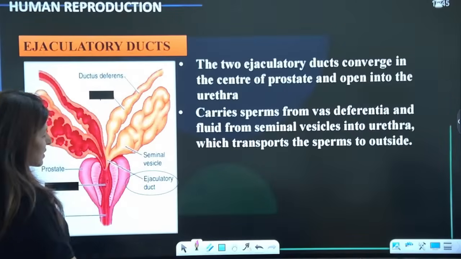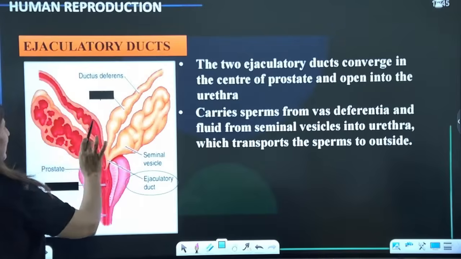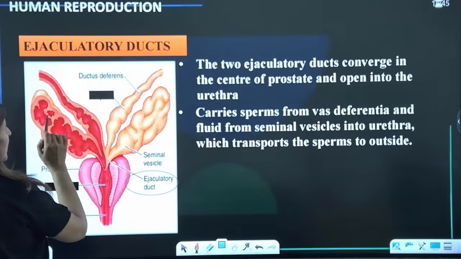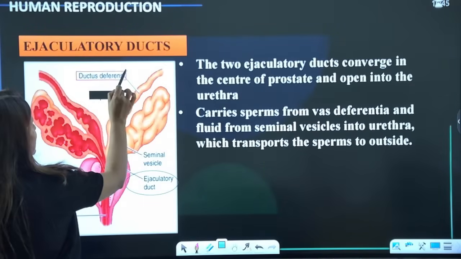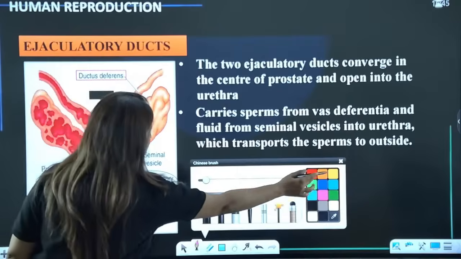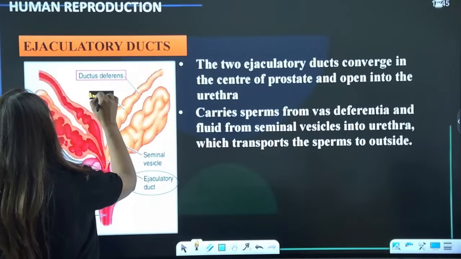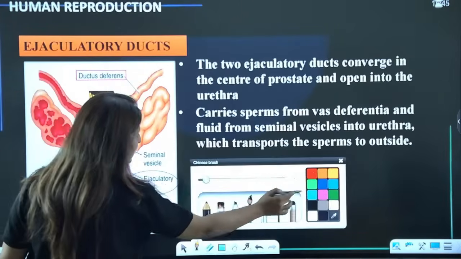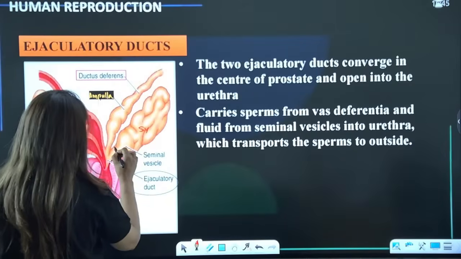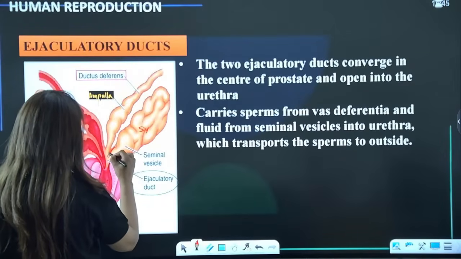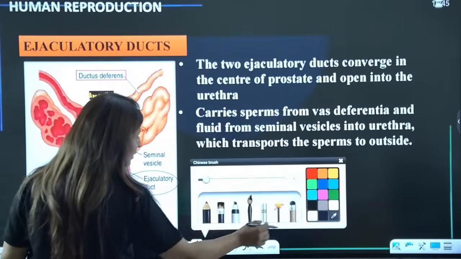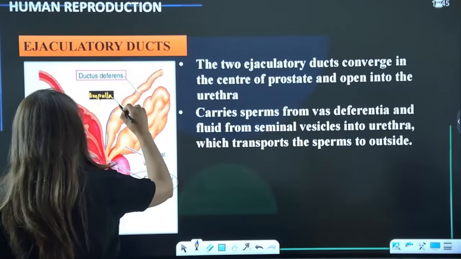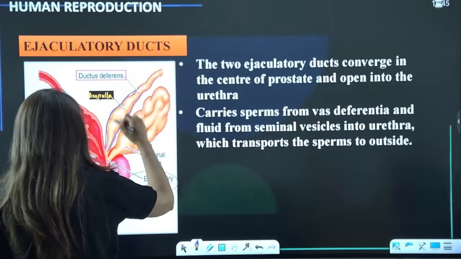Now see, this is another great explanation of ejaculatory duct. Do you see the ductus deferens? This is the ampulla of vas deferens, and this is the seminal vesicle. Do we see seminal vesicle? This is the duct of the seminal vesicle. Now together, both of them, this is the vas deferens.